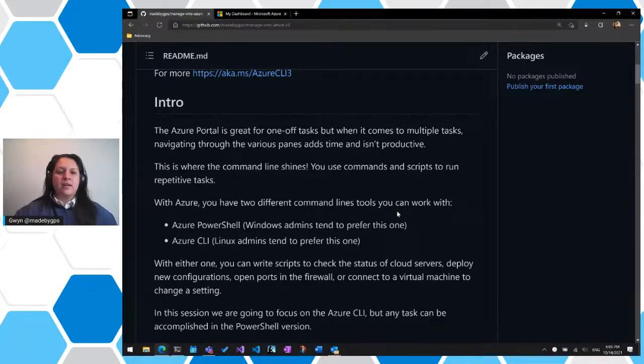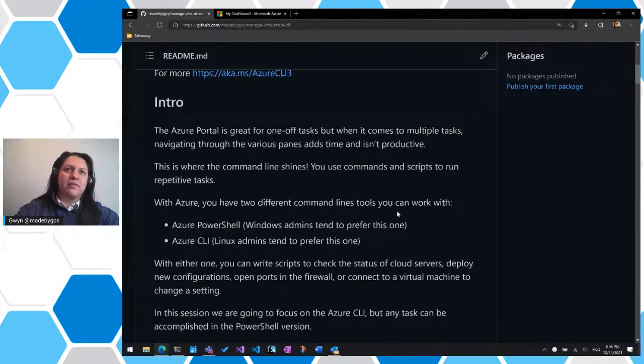So yeah, the Azure portal is fantastic as you click through deploying things and services and such. But there are a lot of pains. As you click through things and you're deploying things, clicking through those things adds up time. And when it comes to cloud computing, it's all about automating things, making things quicker. So this is where your command line shines.